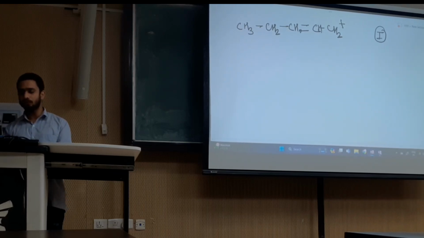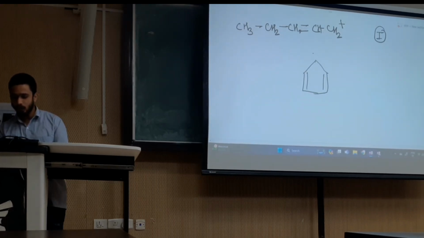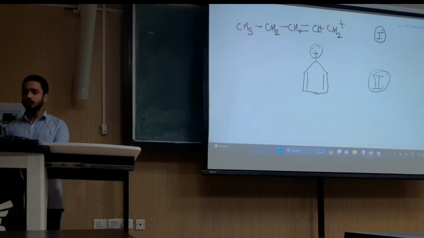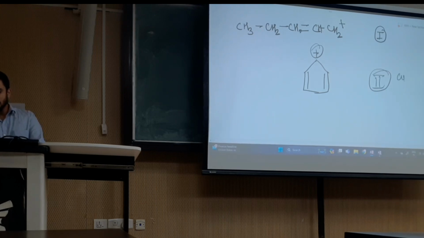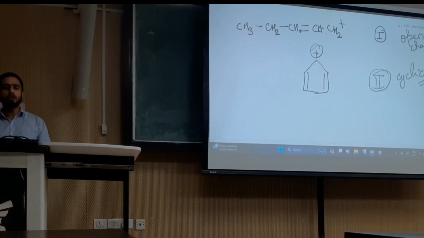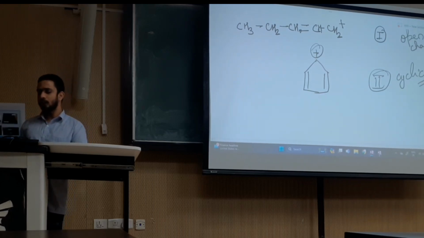This is the structure of the first organic compound, and this is the structure of the second organic compound. One is the cyclic structure and one is the open chain structure. This is the cyclic structure and this is the open chain structure. We have to tell which one is more stable, the first organic compound or the second.